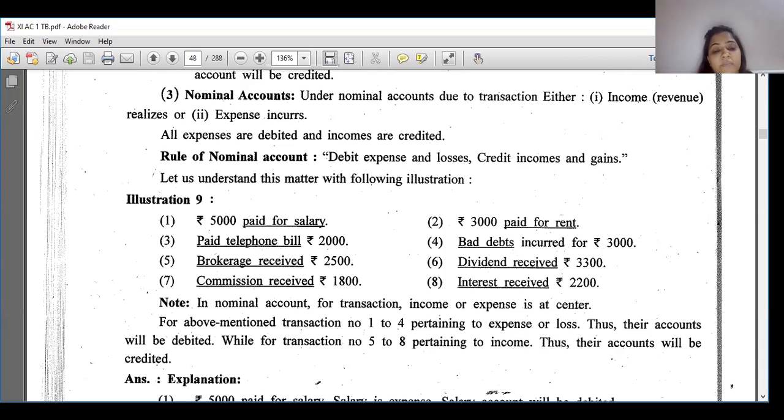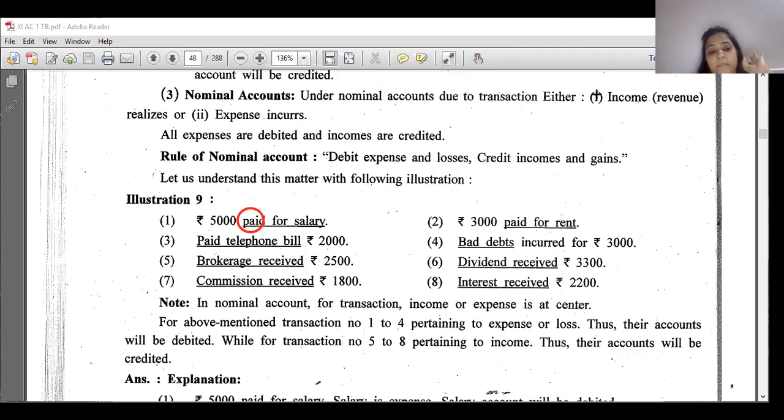5,000 paid for salary. Whenever the word paid is given, always remember it means cash is paid.